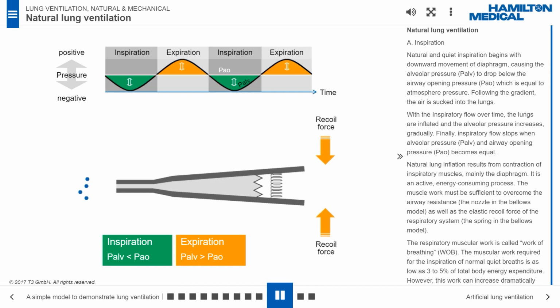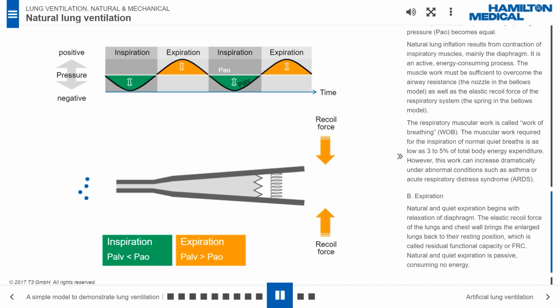The muscular work required for the inspiration of normal quiet breaths is as low as 3 to 5% of total body energy expenditure. However, this work can increase dramatically under abnormal conditions such as asthma or acute respiratory distress syndrome, ARDS.